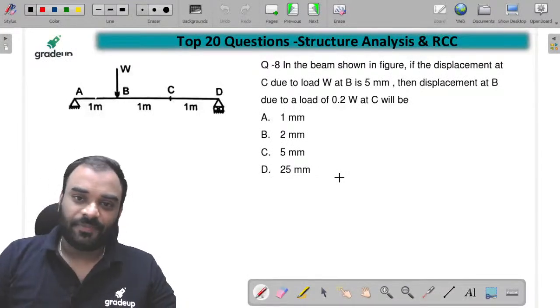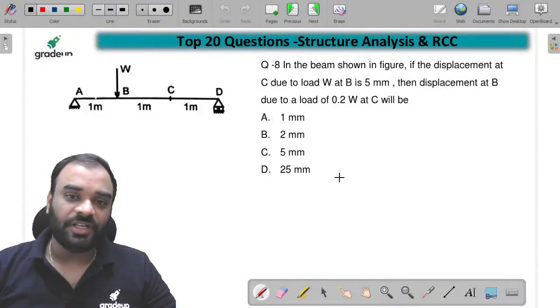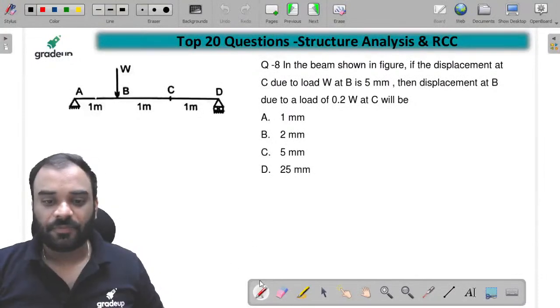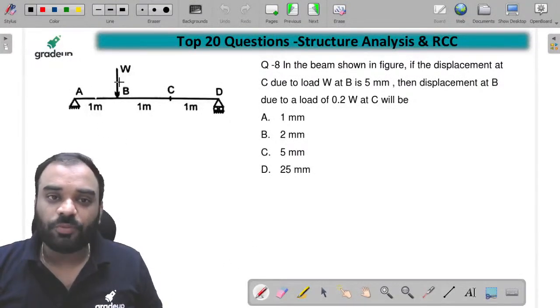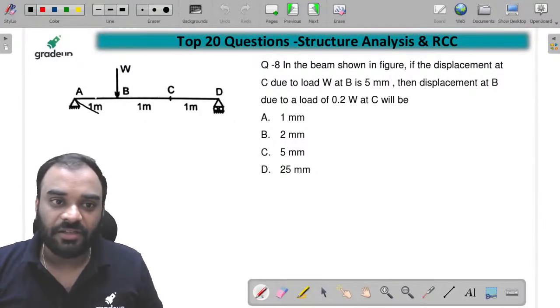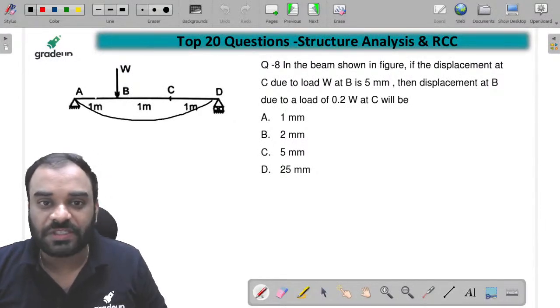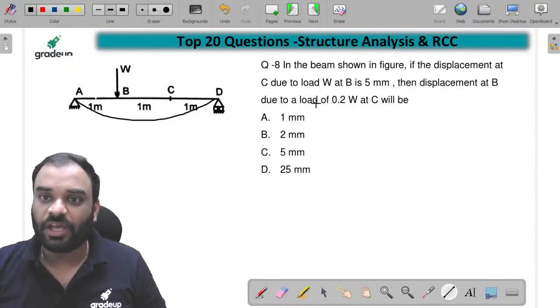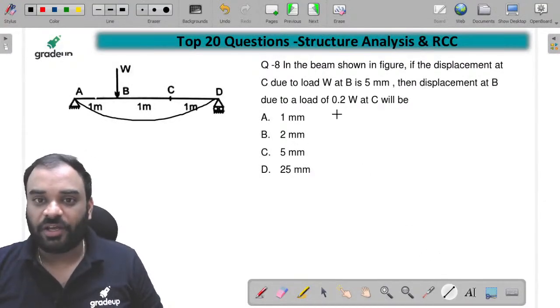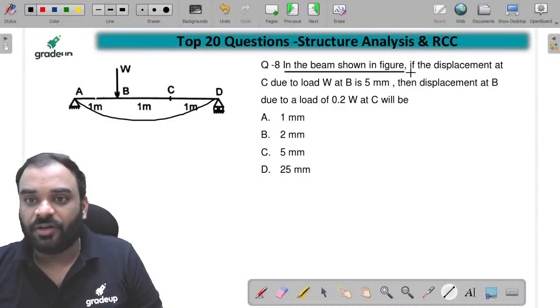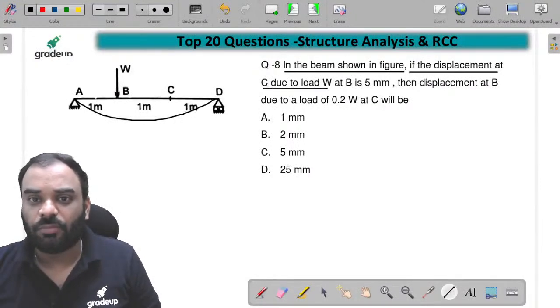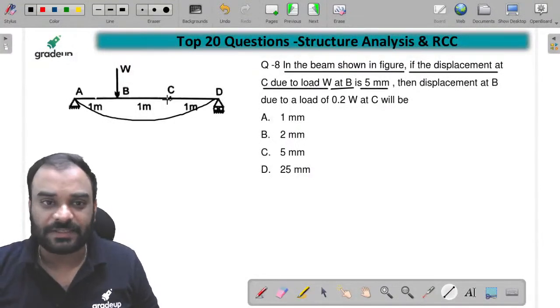Tell me guys. This is the first condition which is given to us. It means if W is to be put at the joint B, then you may find the displacement at C which is equal to 5 mm. This is what has been said, let us see what they have said. In the beam shown in figure, if the displacement at C due to W at B is 5 mm. Yes, they have mentioned this particular displacement as 5 mm.